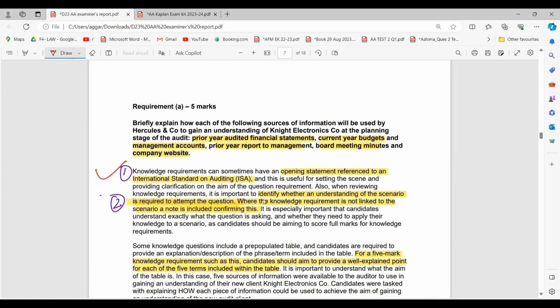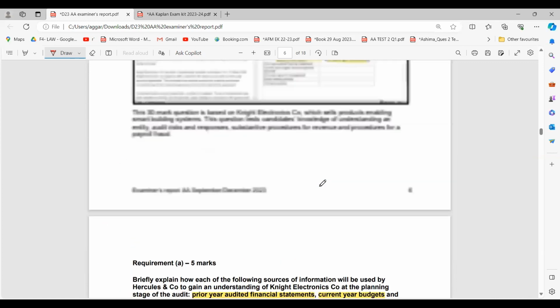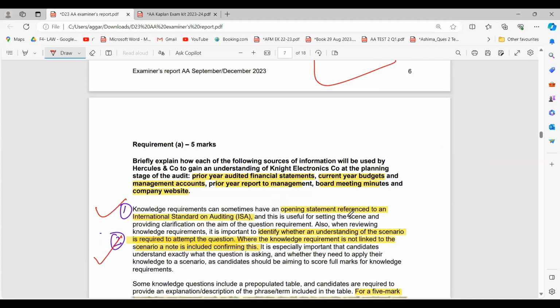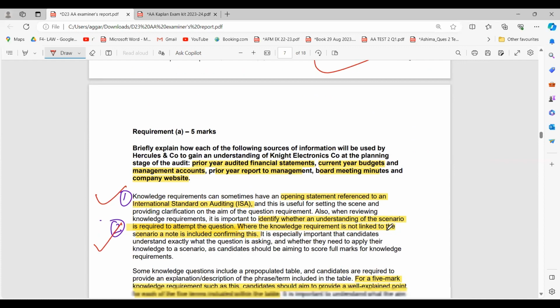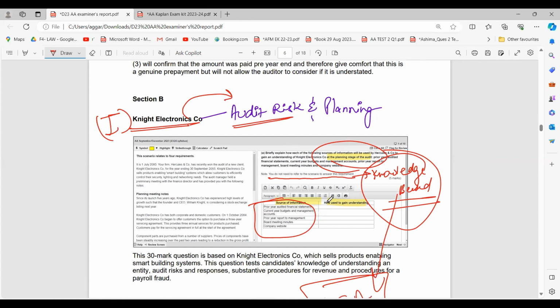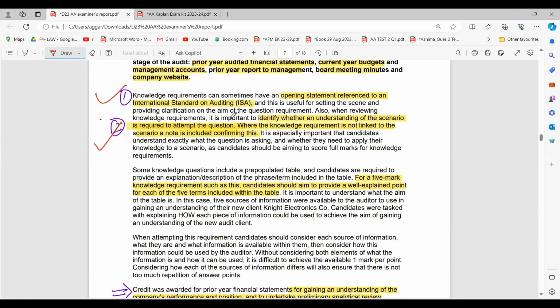Second point is identify whether an understanding of the scenario is required to attempt the question. Where the knowledge requirement is not linked to the scenario, a note is included for the confirmation of the same. See, this is a thing that I discussed over here. They are saying that you have a note over here and you have to understand whether you have to refer to the case scenario or not, or whether it is a knowledge-based requirement. So it was a knowledge-based requirement because they clearly stated it over here. So that was another very important part.